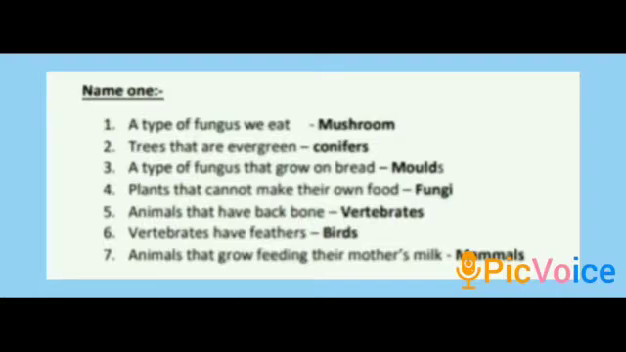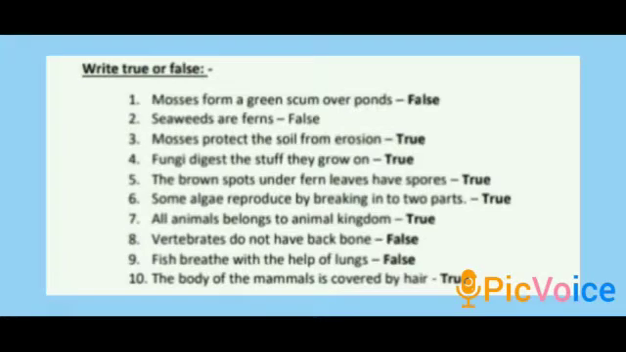Then fourth one, plants that cannot make their own food. Which plant they can't make their own food? That is fungi. Then fifth one, animals that have backbone. Okay, the animals that have backbone are vertebrates. Then sixth one, the vertebrates that have feathers. Which type of vertebrates have feathers? Birds. Then seventh one, animals that grow feeding on their mother's milk. They are called mammals. Write true or false.